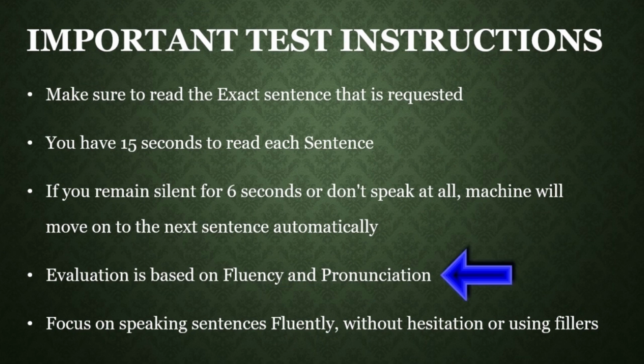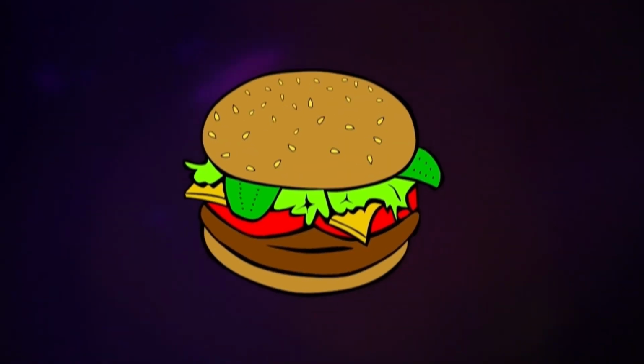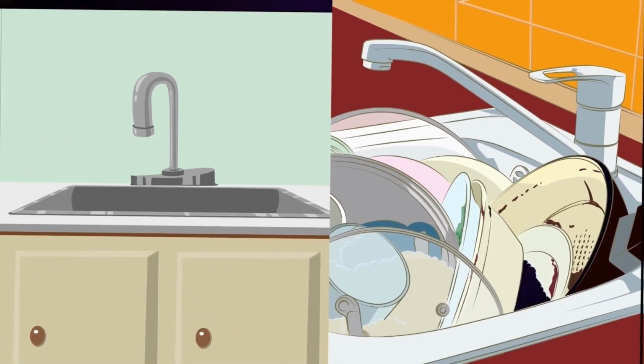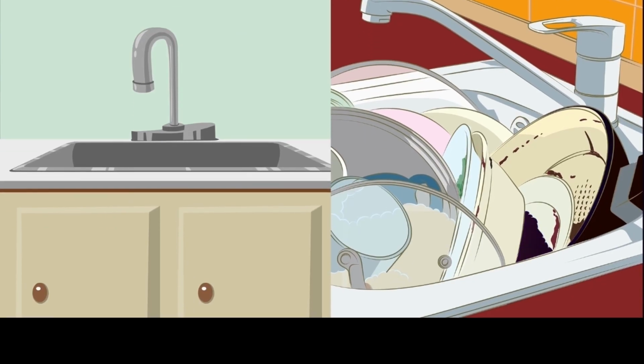Remember, there are only 2 things that will be evaluated in this section: your fluency and pronunciation. Therefore, your entire focus should be on speaking the sentences fluently, without hesitation or using fillers. For example, if the bot says, please read sentence number 7, and if the sentence says, he cooks hamburgers and leaves his dirty dishes in the sink all night, then you must read it loud and clear without fumbling.